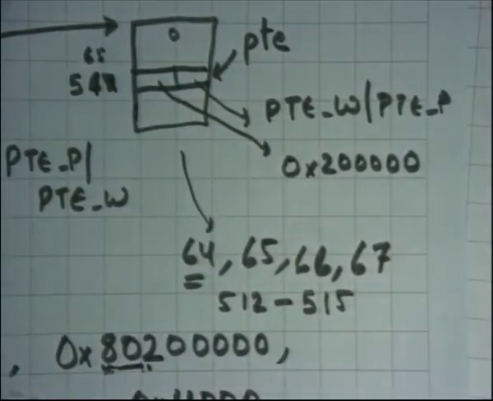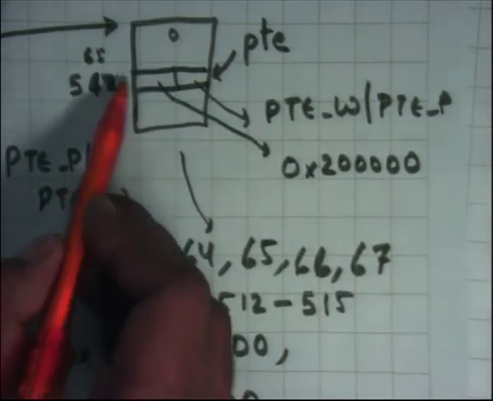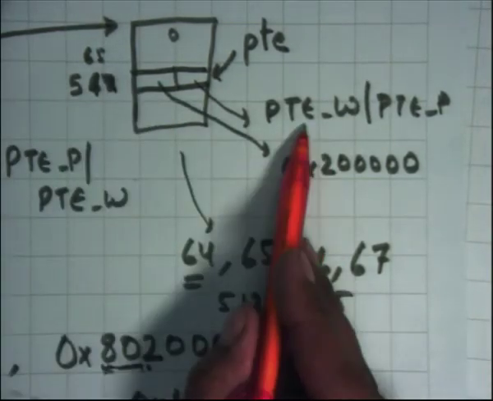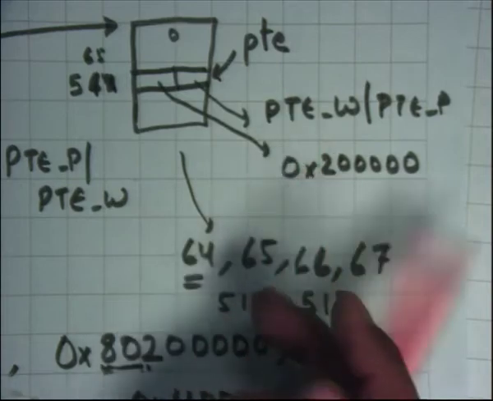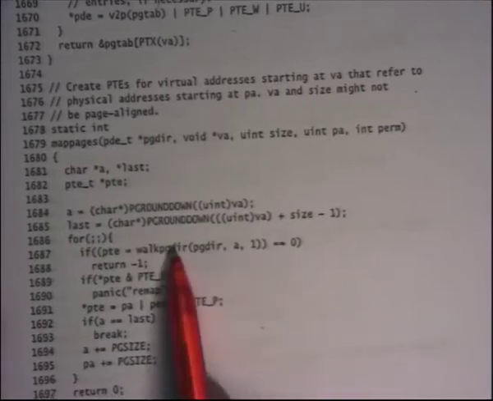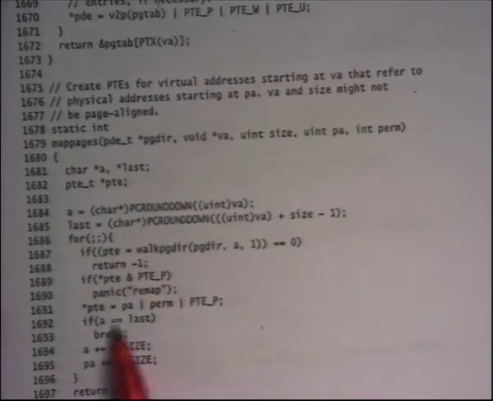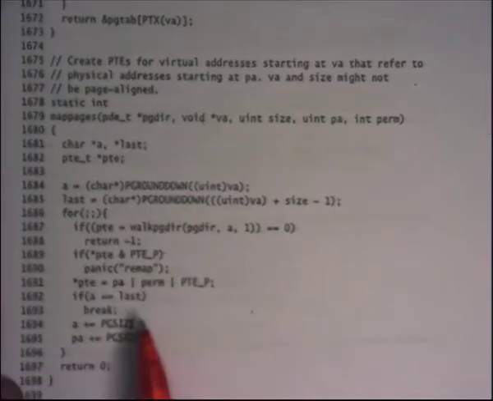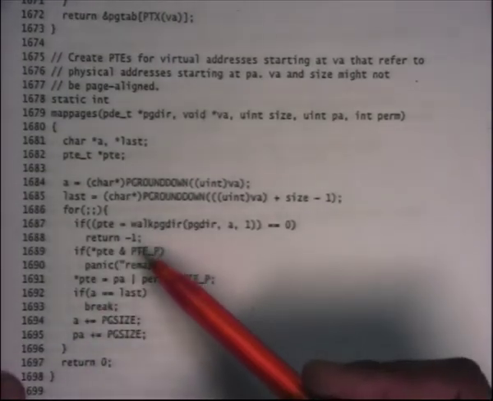So walk page dir is going to return a pointer to this particular entry, and you're going to fill it up with the physical address and the flags, right. So that's what it's doing. Walk page dir returns a pointer to PTE, and you just fill it up. Star PTE is equal to PA and permissions and present flag. Okay, and you keep doing this, right.